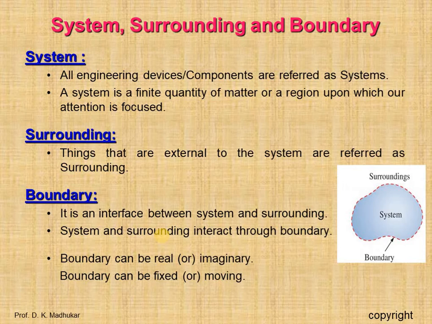The system is defined as an enclosed form, maybe in area or maybe in volume, and we concentrate on this region for the analysis of the problem. A system is a finite quantity of matter or a region upon which our attention is generally focused.